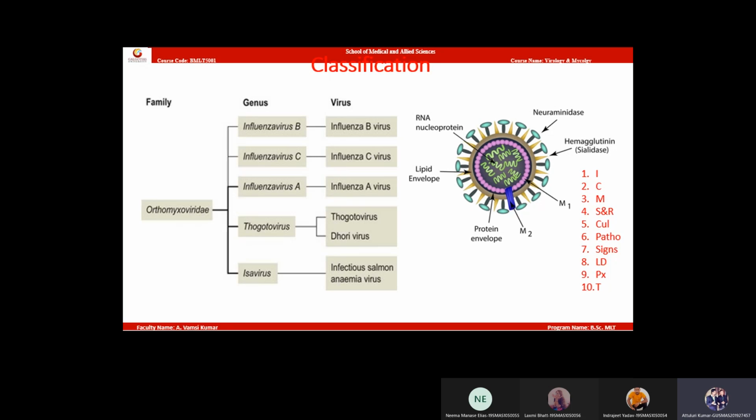Okay. Next, morphology. Third heading is morphology of influenza virus.